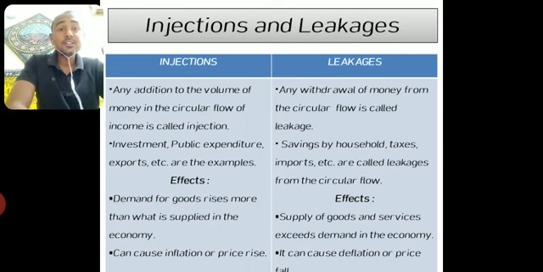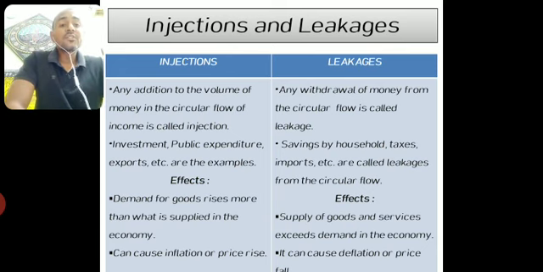On the other hand, leakages reduce the flow of money in the economy, they reduce the purchasing capacity of the people, and when there is less money spent by the people, supply of goods and services exceeds the demand for goods and services in the economy. That means demand will be less than supply.